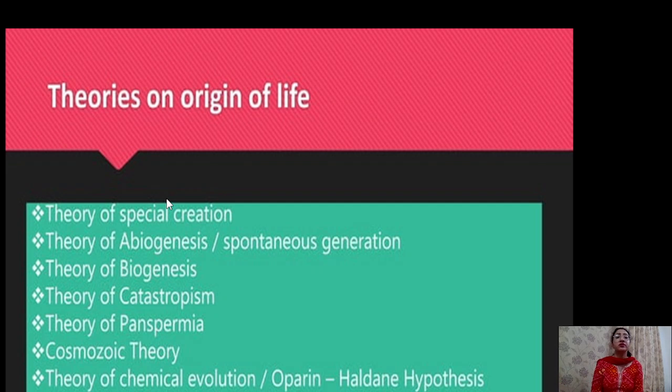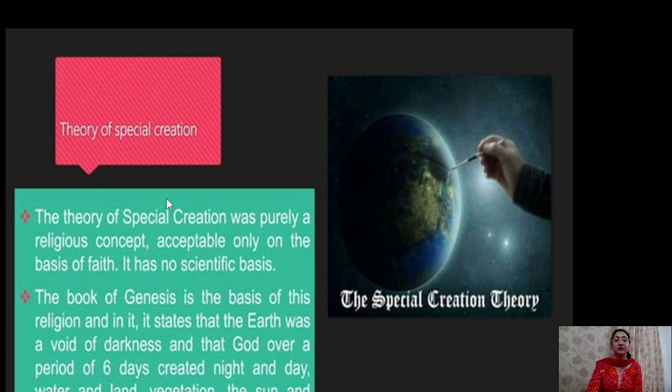Different scientists have given different theories on the origin of life, like theory of special creation, theory of abiogenesis or spontaneous generation, theory of biogenesis, theory of catastrophism, theory of panspermia, cosmozoic theory, and theory of chemical evolution, or the theory of Oparin and Haldane.